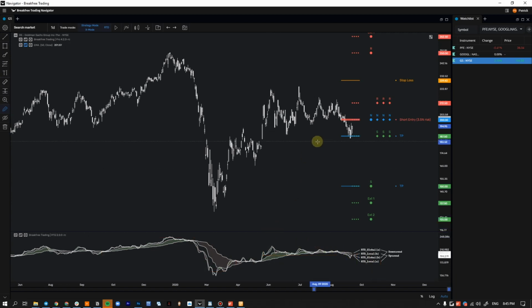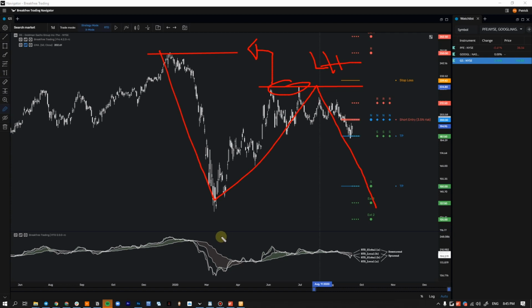We can see the market created a new top here. Again, I'm not sure if I went through this last week, but this is our top, this is our lower high, because basically what happened is this high failed to close above the previous high, which makes this a lower high. So that means the market is going into bearish territory. So I really want to see something like this happening. Again, we're going more into advanced analysis, but that's really what we want to see here. So as long as this level holds, we can expect some nice shorts here.